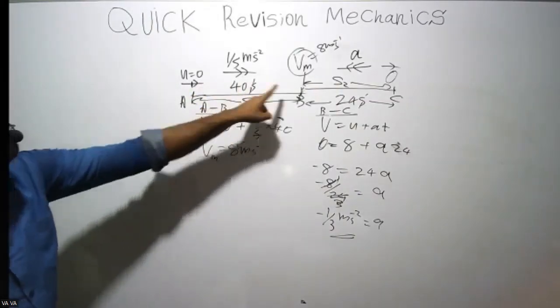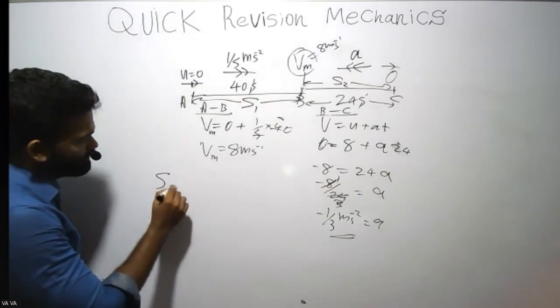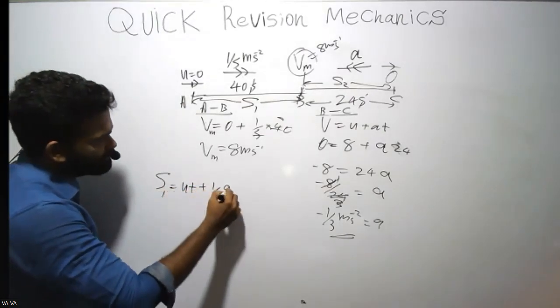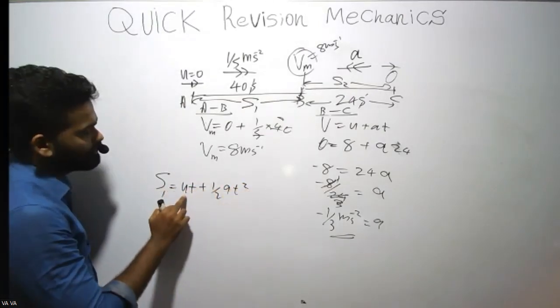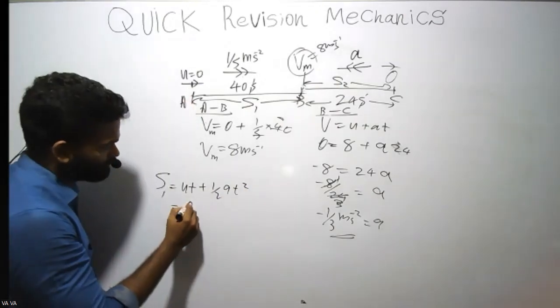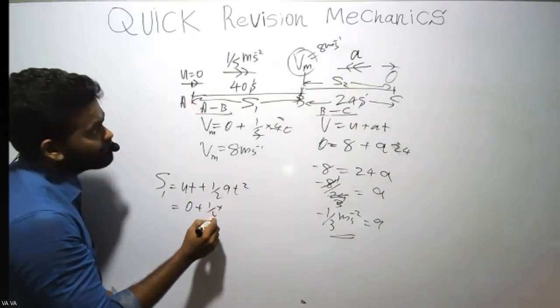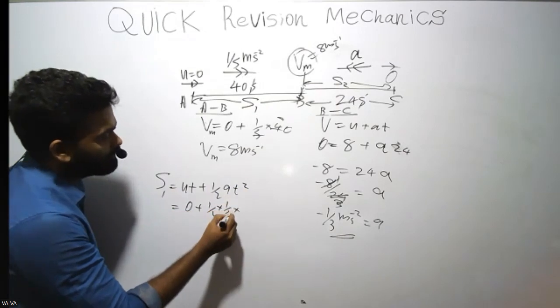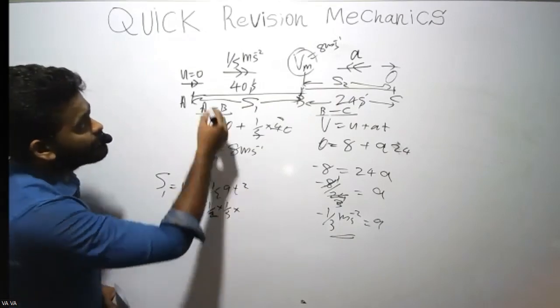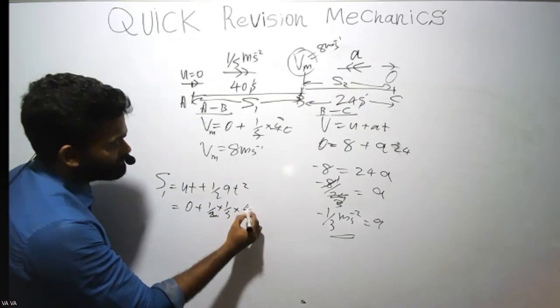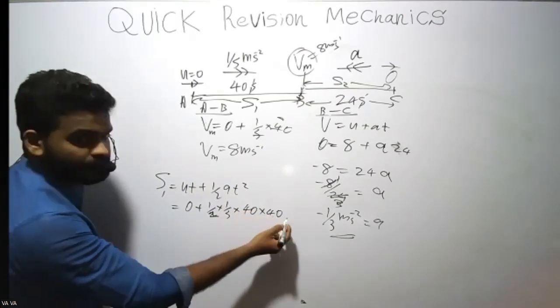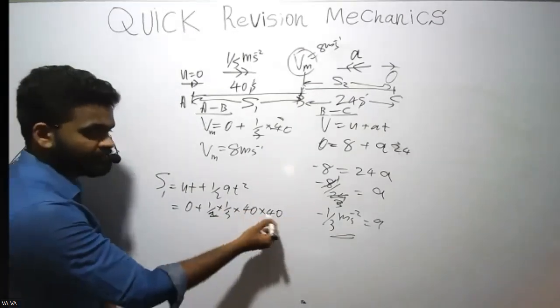So to find S1, I think this equation is better. Because U is 0 plus half, acceleration is 1 over 5. T is 40 seconds. 40 times 40, I write it like this, 40 squared, right?